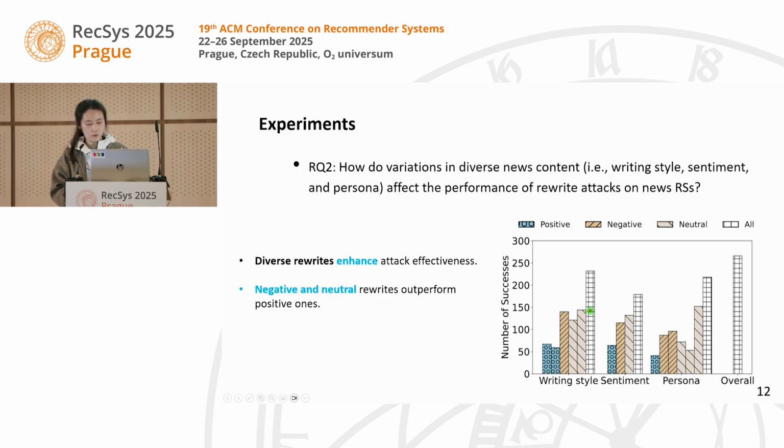And one more finding is that negative and neutral rewrites can outperform the positive one, which we think is a special finding in the news scenario, that users are more likely to click news with a more negative or neutral tone. This is different from other scenarios like e-commerce, where positive text is more likely to engage users to click.